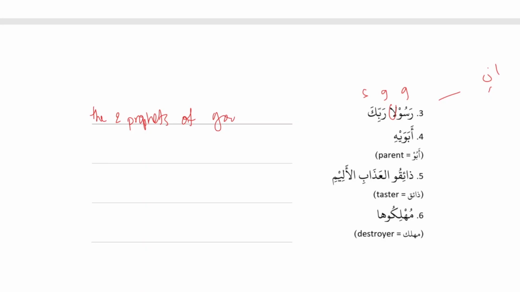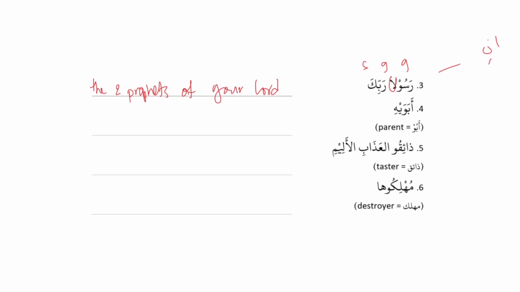Okay, number 4, أبويه. Okay, so he is an attached pronoun, so that's specific, and abaway is general. Good. So possessive, and then abaway. The A tells us that it was a pair, right, because aini used to be aini. So that tells us pair. So his 2 parents. Good. His 2 parents. Very good.